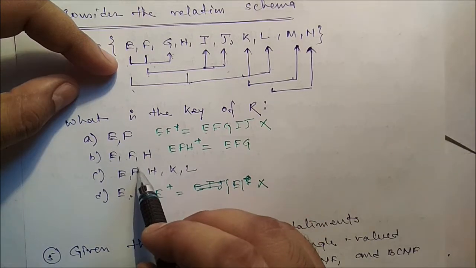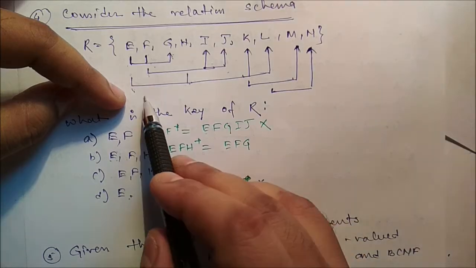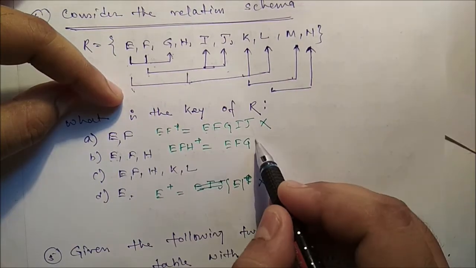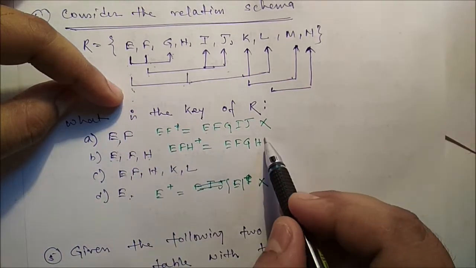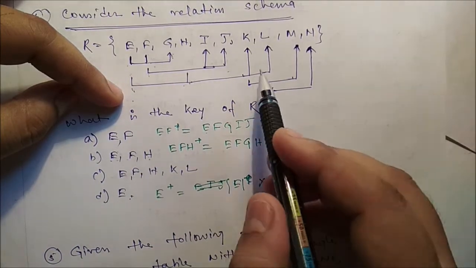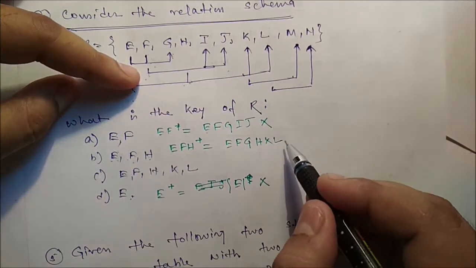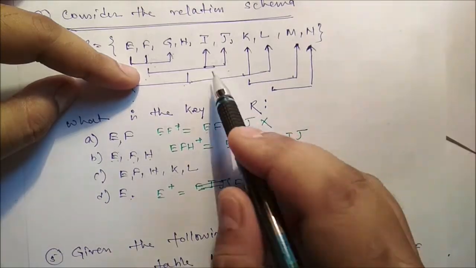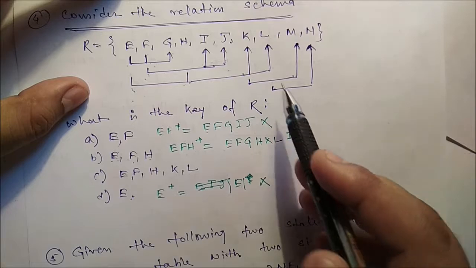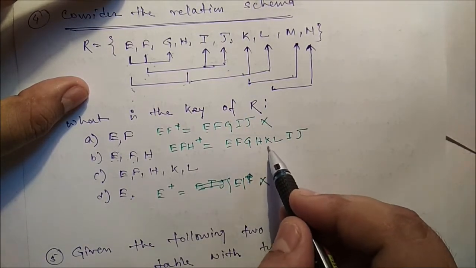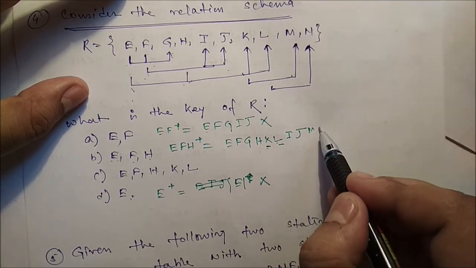And from E and H, we can identify H. From H we can identify K and L, and from F we can identify I and J also. And from E and H you can identify K and L, and from K we can identify M, and using L we can identify the M.